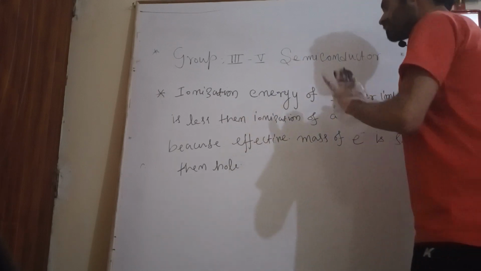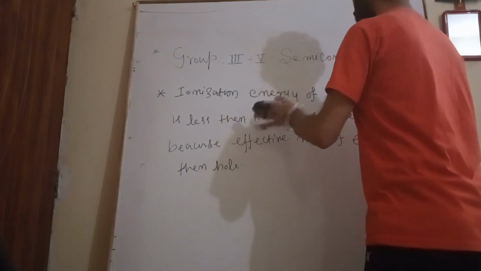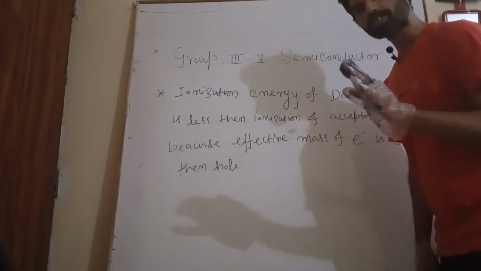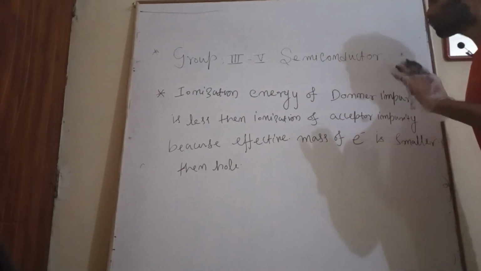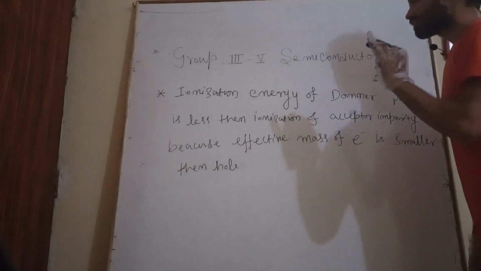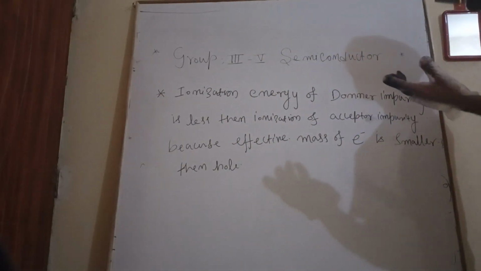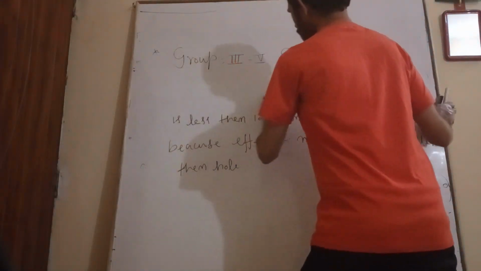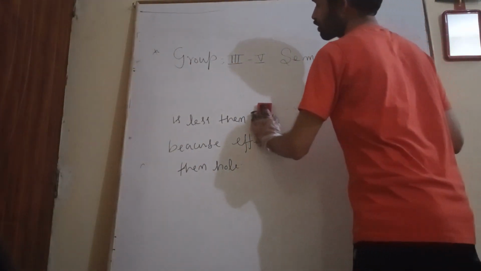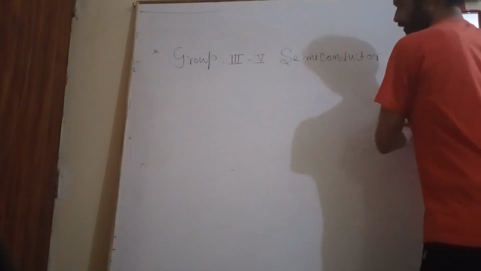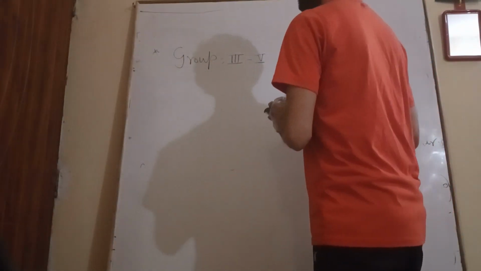Okay, so the ionization energy required for the donor and acceptor impurities that are present in gallium arsenide is smaller than that of the impurities present in the elemental semiconductors such as silicon and germanium. Now we are going to see also a group fourth element.